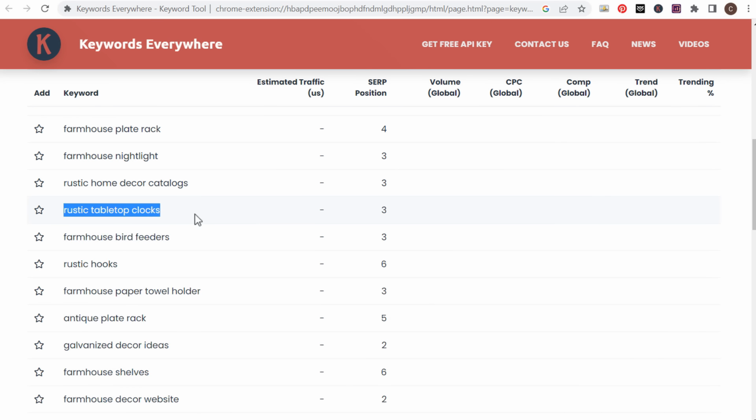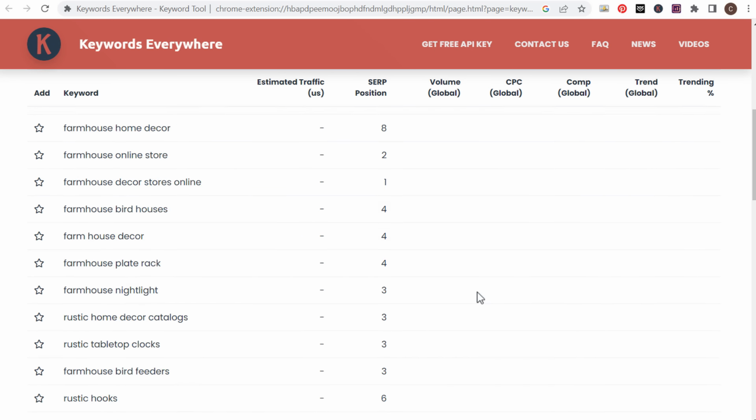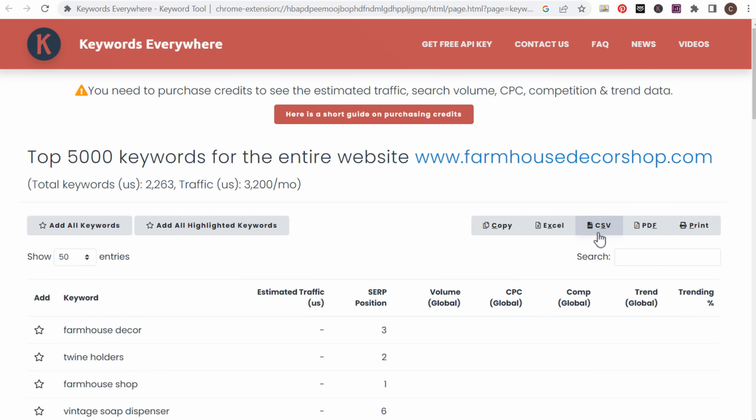Rustic tabletop clocks, something I've never optimized for. Rustic hooks, farmhouse bird feeders, farmhouse paper towel holders, antique plate rack. Some of these I've optimized for, but I know I can improve my website for some of these keywords. Solar lid light from mason jar. And then what you can do is export these keywords to a CSV file and then one by one say, okay, let me try to optimize my website for this keyword, steal some of my competitors' traffic, and hopefully what we can do is ultimately drive more traffic back to our website.